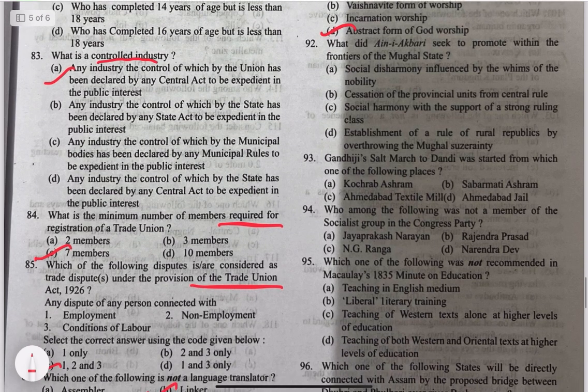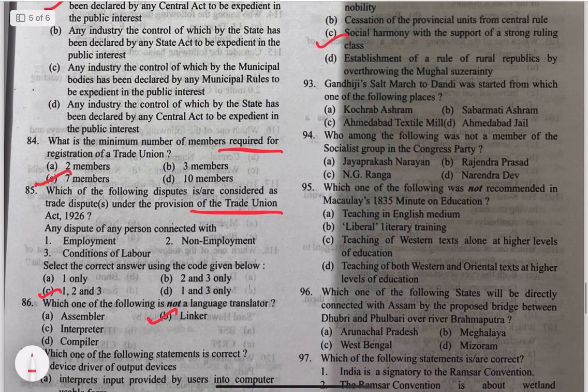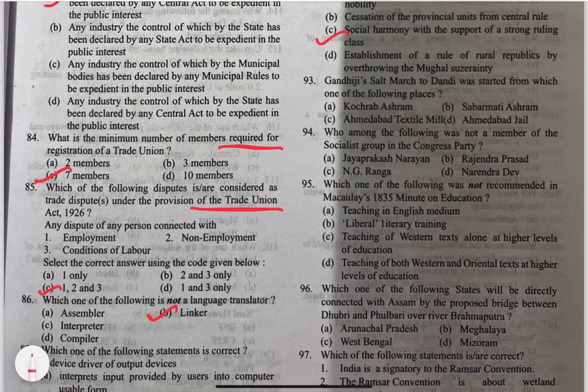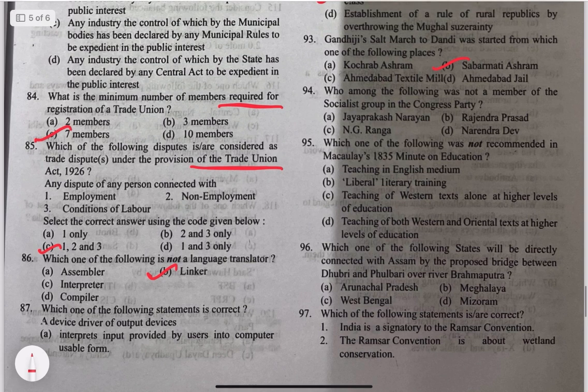What did Akbar seek to promote within the frontiers of the Mughal state? That is C. Social harmony with the support of a strong ruling class. 93. Gandhi's salt march to Dandi was started from which one of the following places? It's quite easy. It is from Sabarmati Ashram. 94. Who among the following was not a member of the socialist group in the Congress party? It is Rajendra Prasad, because Jayaprakash Narayan, Acharya Narendra Dev and N.G. Ranga were all members of the socialist group.